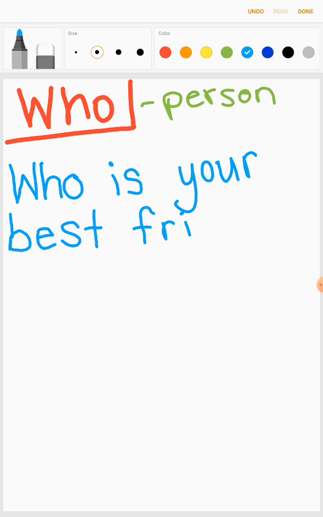This one's tricky. D. When we sound it out, we hear d. We do not hear this I. This I is silent in the word. That's just a tricky word. It's one of those sight words that we're going to have to remember. Who is your best friend?